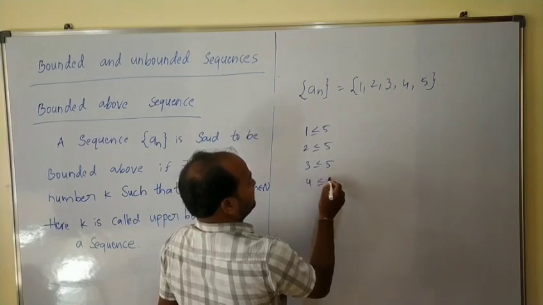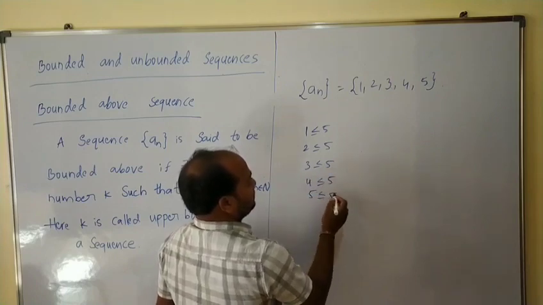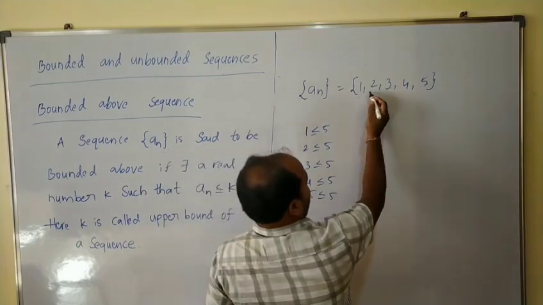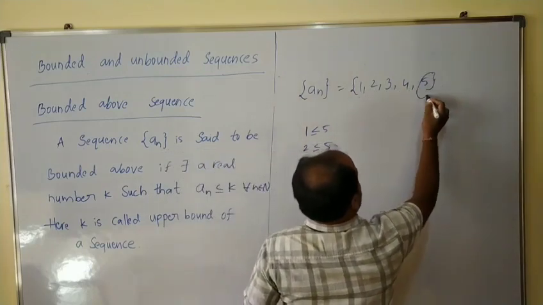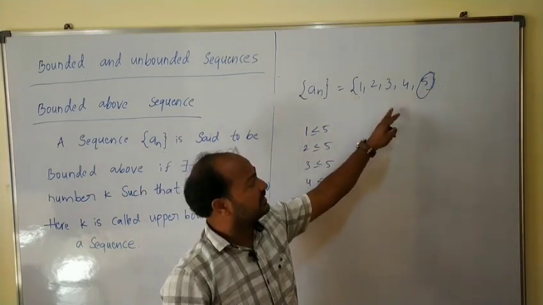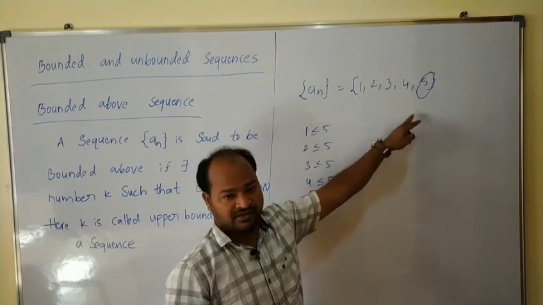So every term is less than or equal to 5.